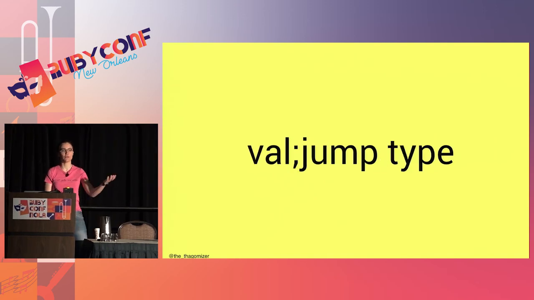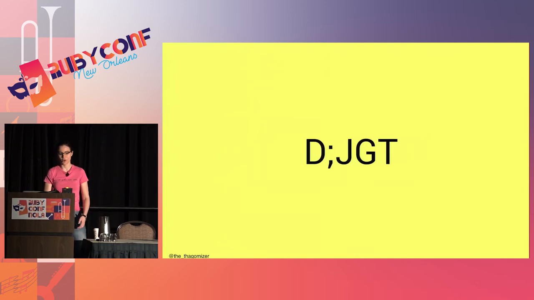Jumps are of this format. There's a value, a semicolon, and then the type of jump. The value in this example is D. JGT is jump greater than, and I will jump to whatever line of the program is in the A register if D is greater than 0. I don't get to have any other greater thans. It's always in reference to 0.